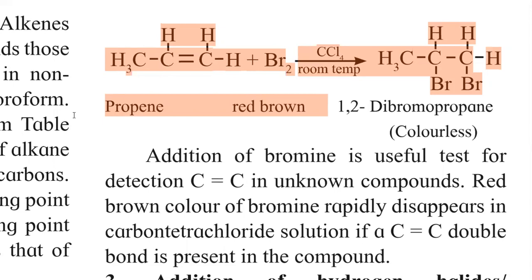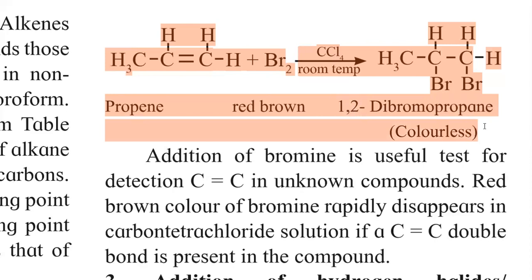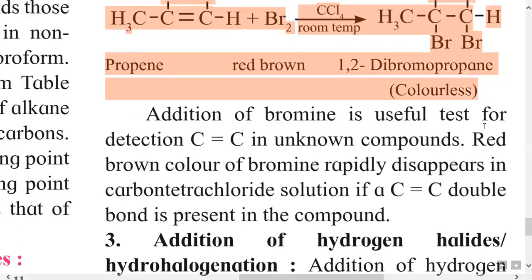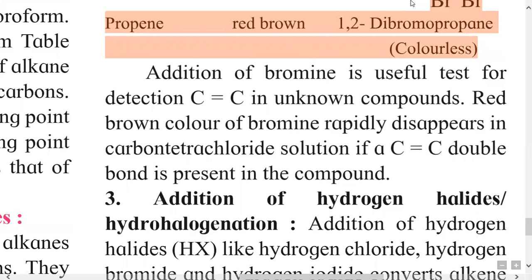So when we add bromine in alkene, the color of bromine is red brown. But after addition of this bromine, the color of product obtained is colorless, and colorless compound form that indicates the formation of product, that is addition product of bromine, here 1,2-dibromopropane.